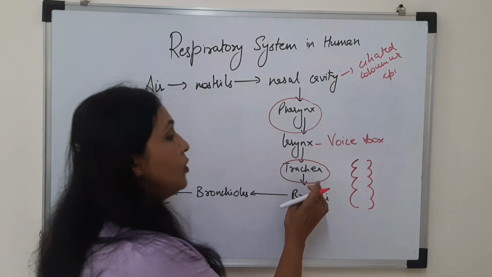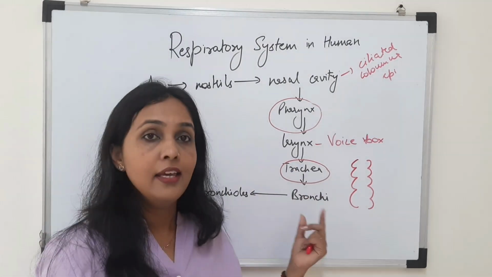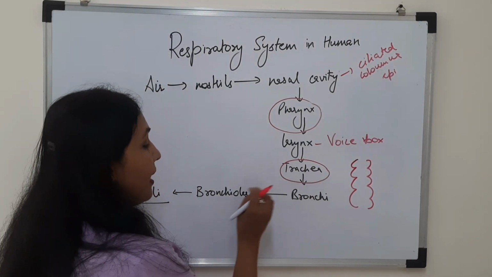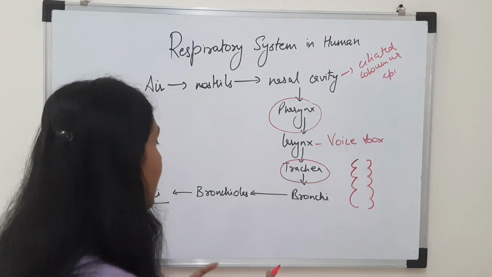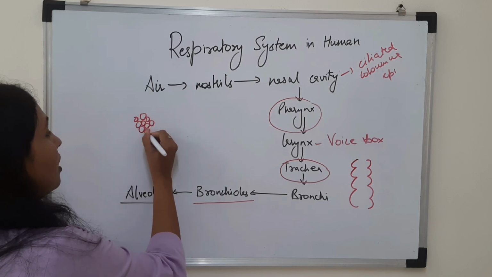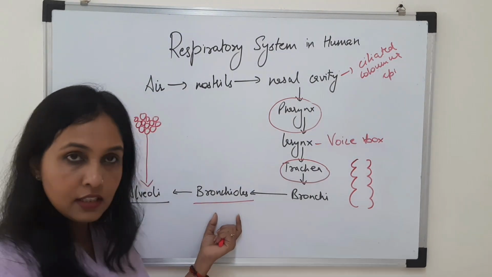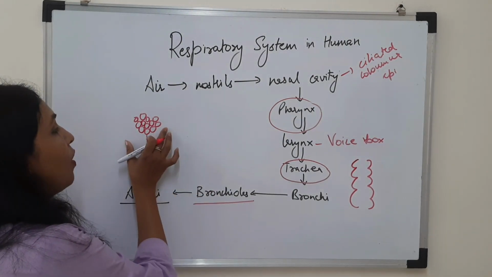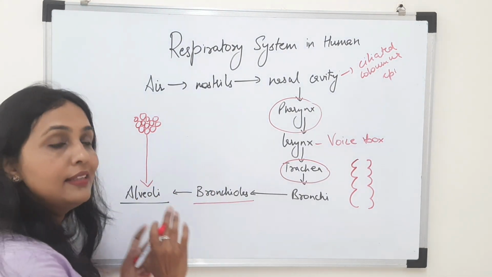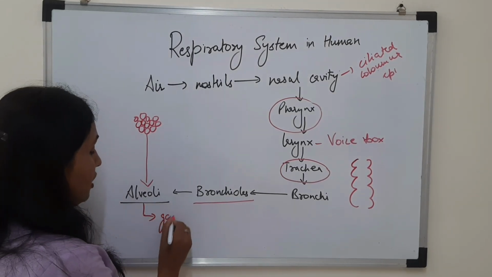Now this trachea splits into two tubular structures which are called bronchi, each entering into the lungs. Now inside the lungs, these bronchi again split into smaller tubular structures called bronchioles. These bronchioles at the end have small air sacs known as alveoli. So at the terminal point of these bronchioles are present small air sacs which are balloon shaped structures known as alveoli. And these alveoli are the main site of gaseous exchange.